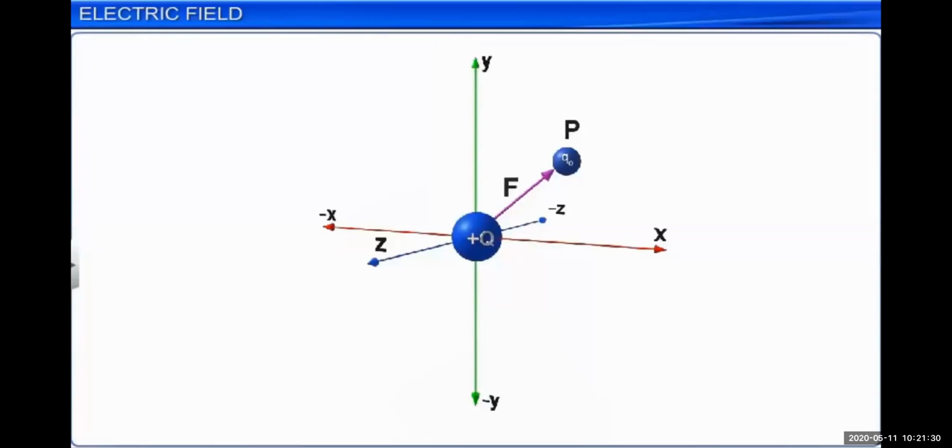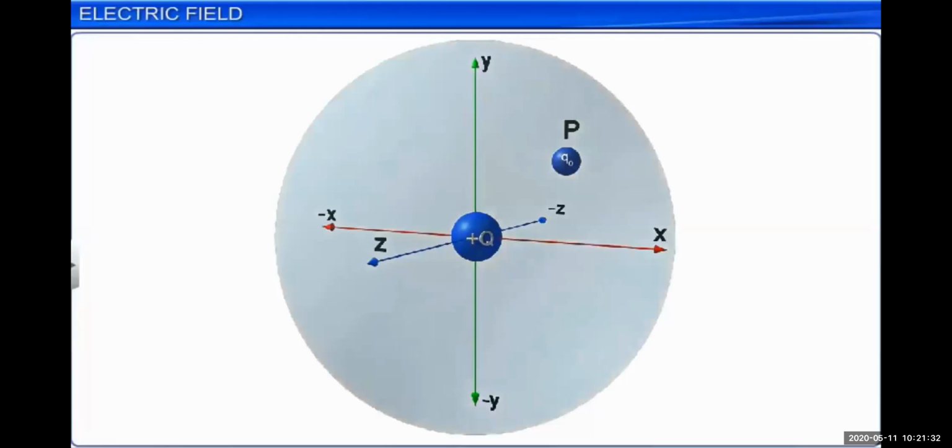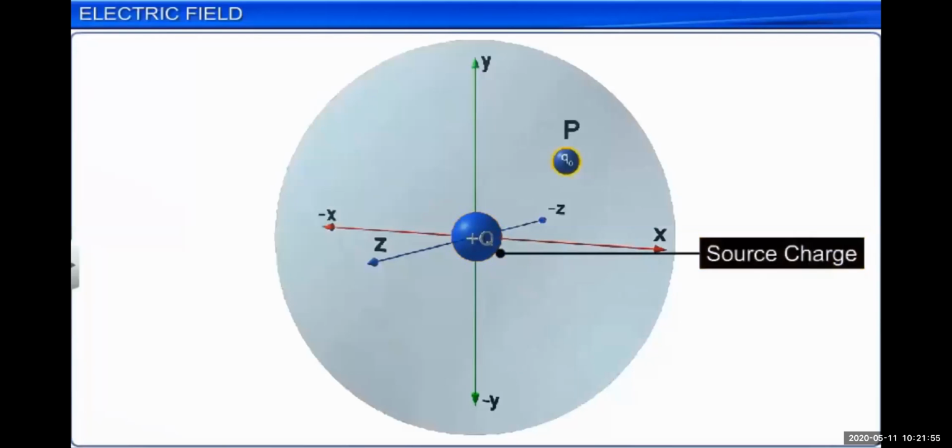Now you know very well that if charge is there, then electric field will be there because of this Q charge, and we have to find what the electric field will be because of this capital Q. So we have taken another charge particle, Q naught. It is called the test charge. Now the test charge we have brought, and because of this capital Q, a force is exerted.